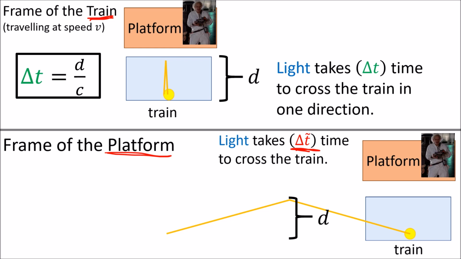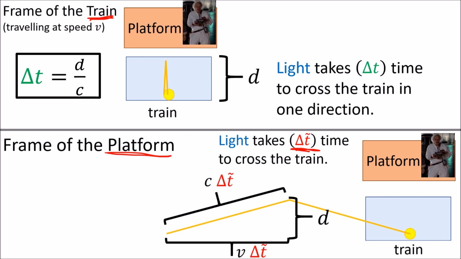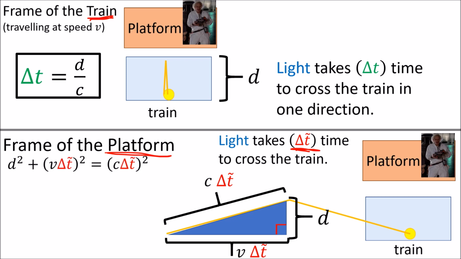Again, the width of the train car is d. The distance that the train has traveled in this time is just the train's velocity v times delta t tilde. And the distance that the beam of light has traveled is the speed of light c times delta t tilde. Now we have three distances here that make up a right-angled triangle, so we can use Pythagoras' theorem to relate these three sides. The sum of the squares of the shorter side lengths equals the square of the longest side length. Now we will divide all terms in the equation by c squared.